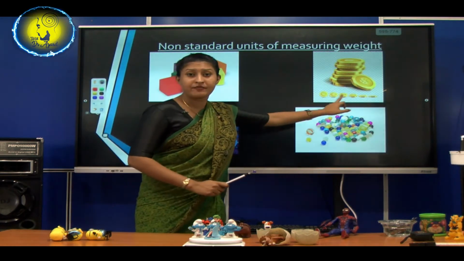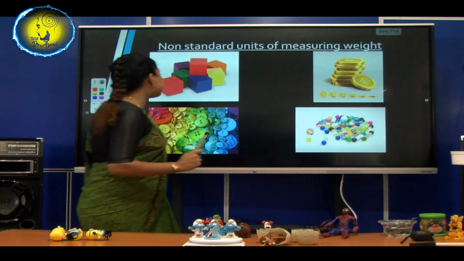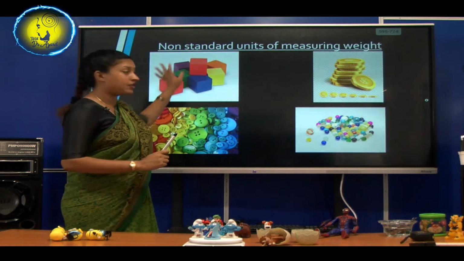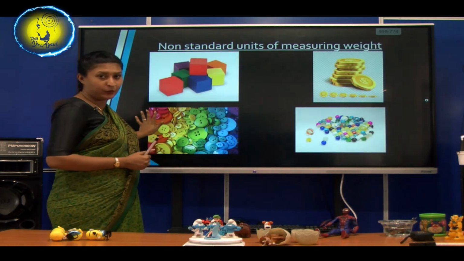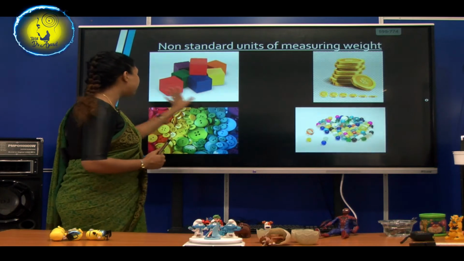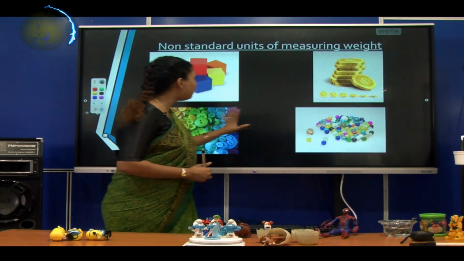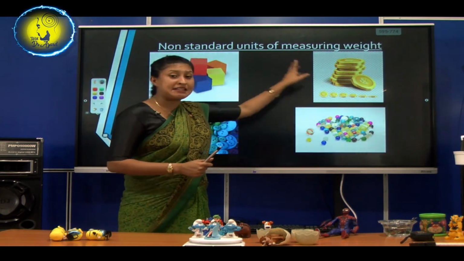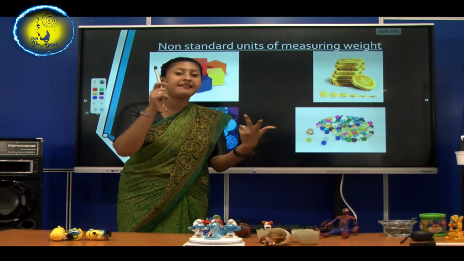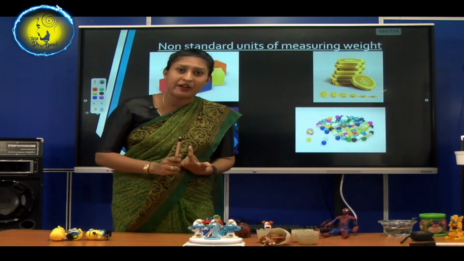When I was measuring, I used coins. These are cubes. You can measure using cubes also. Is this candy? No, they are buttons. These are marbles. With the help of all these things, you can measure, but it is not standard. The standard two units are grams and kilograms. Are we clear on that?